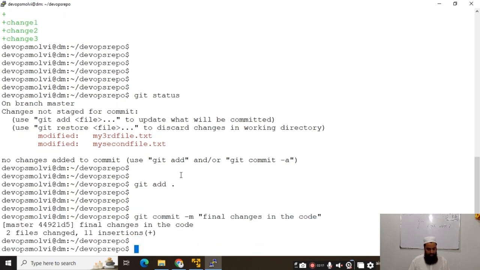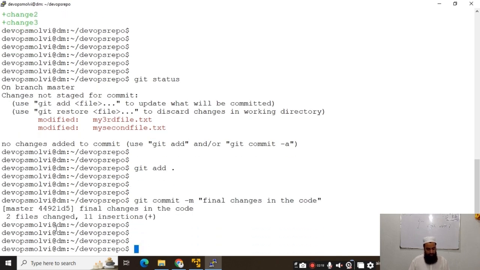Now you can see that two files were changed, and there were actually 11 insertions. Wow, this is beautiful, because we have the track record of all the changes: how many insertions, what the changes were, how many files were changed. We have all the record.